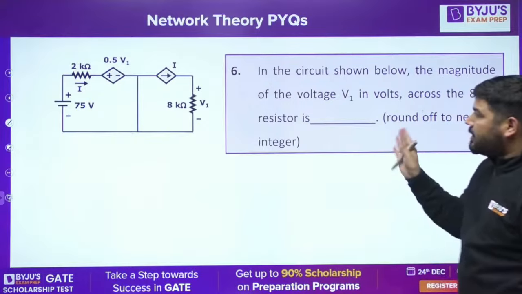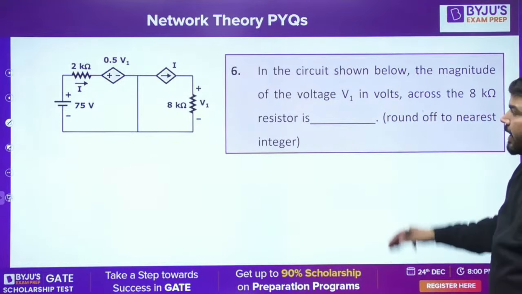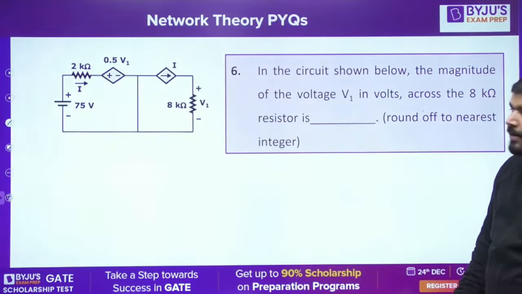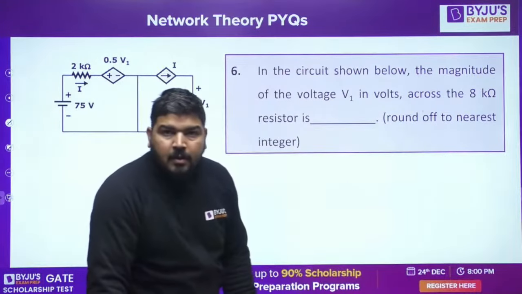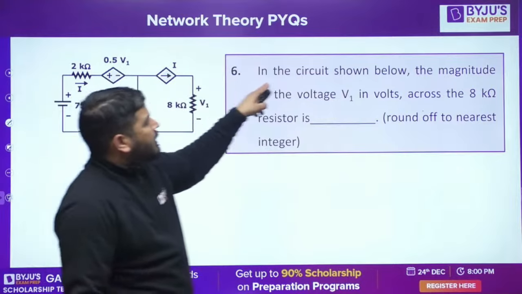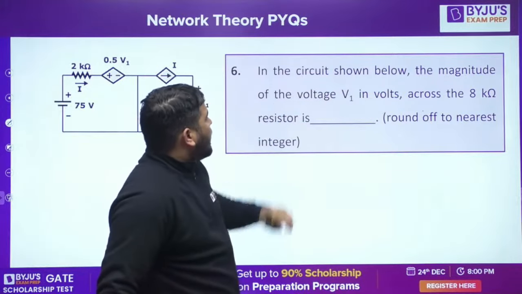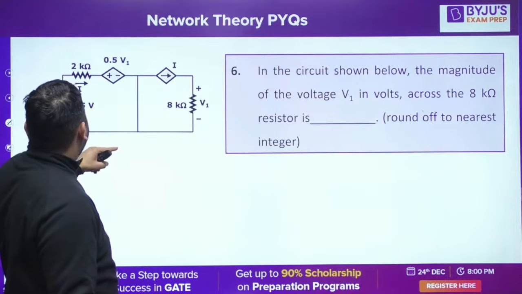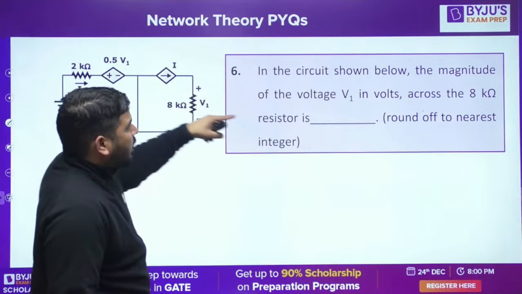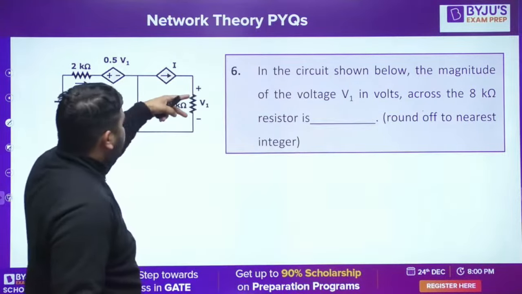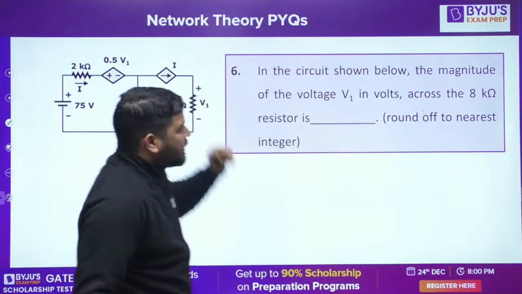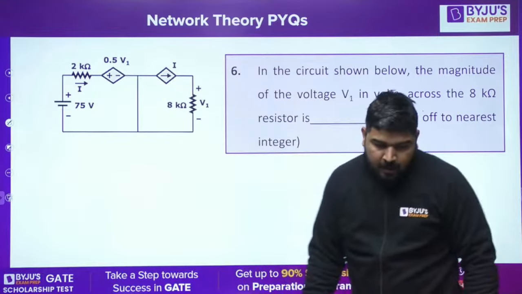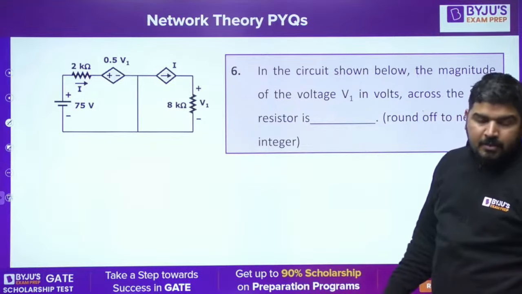Take the screenshot and start solving this question so that you can match the answer with me. So for EC students, please solve this question. Read the statement. In the circuit shown below, the magnitude of the voltage V1, in volts, across the 8 kilo ohm resistor. We need to calculate this V1. What is this V1? Please try to solve this question, EC students.